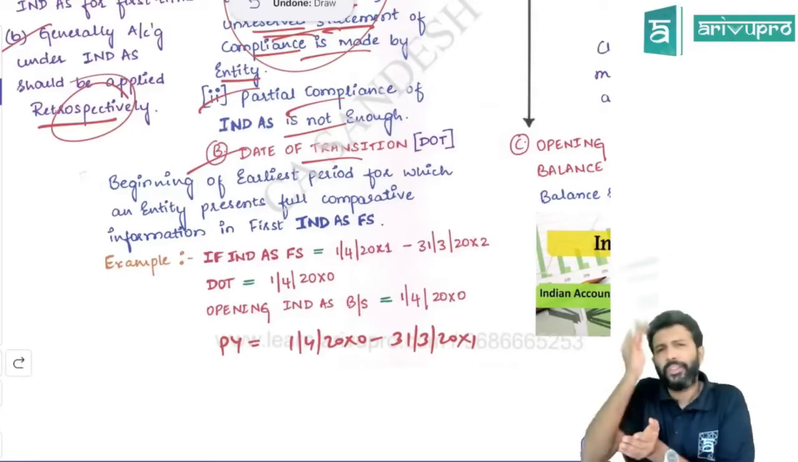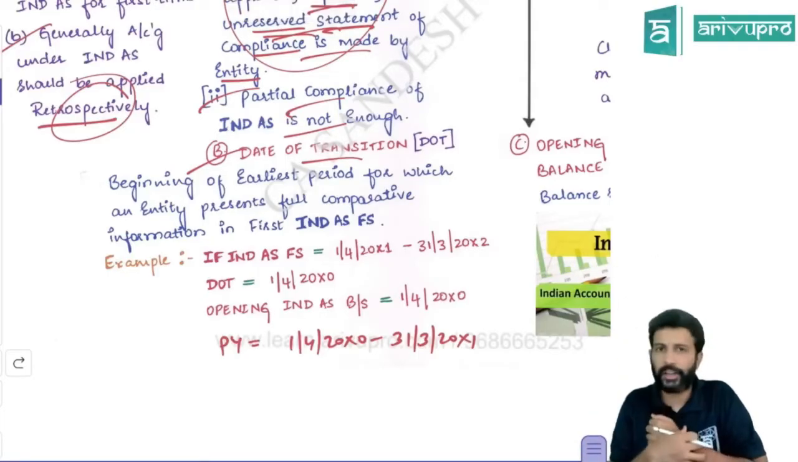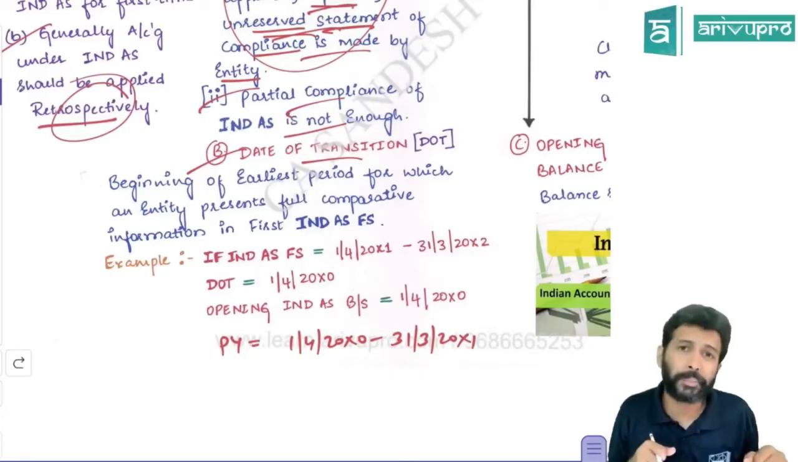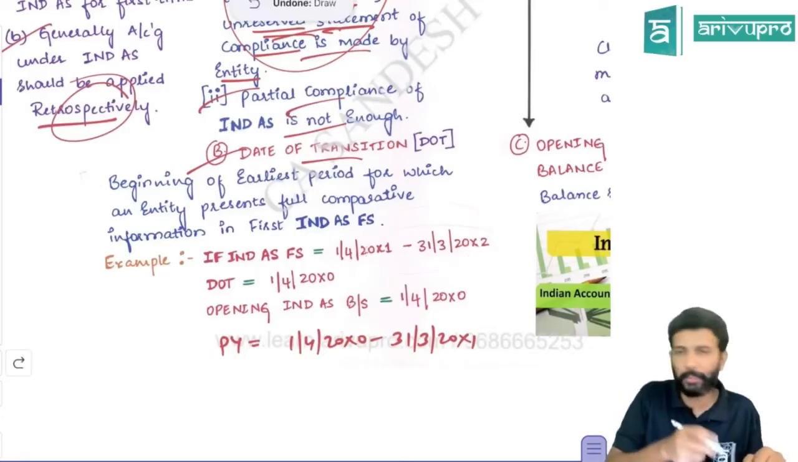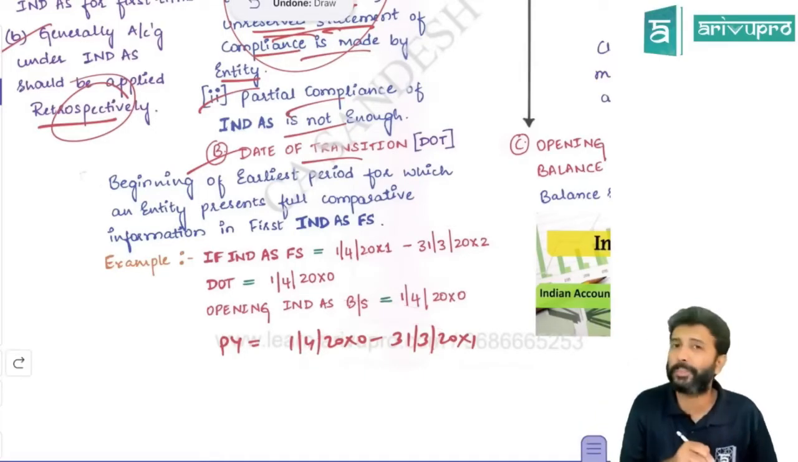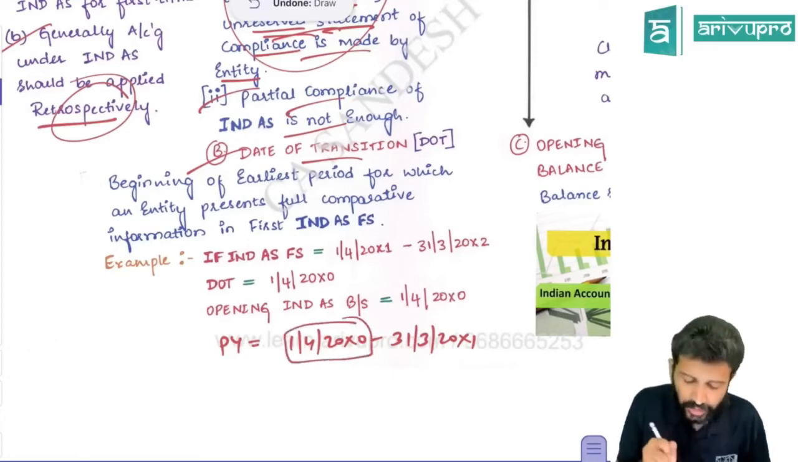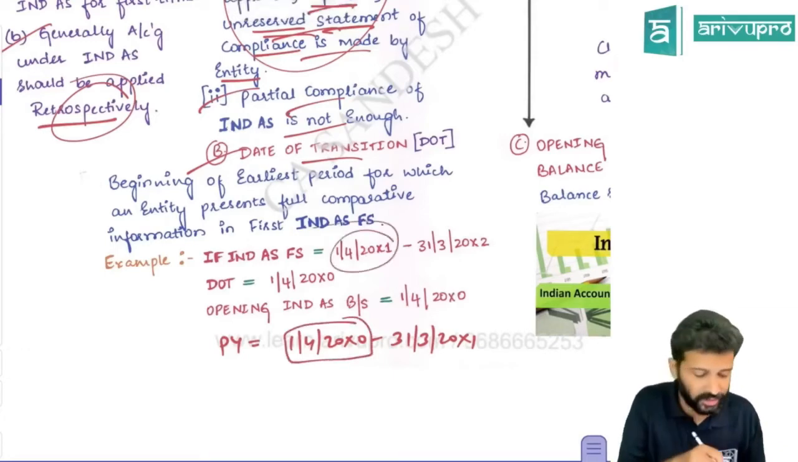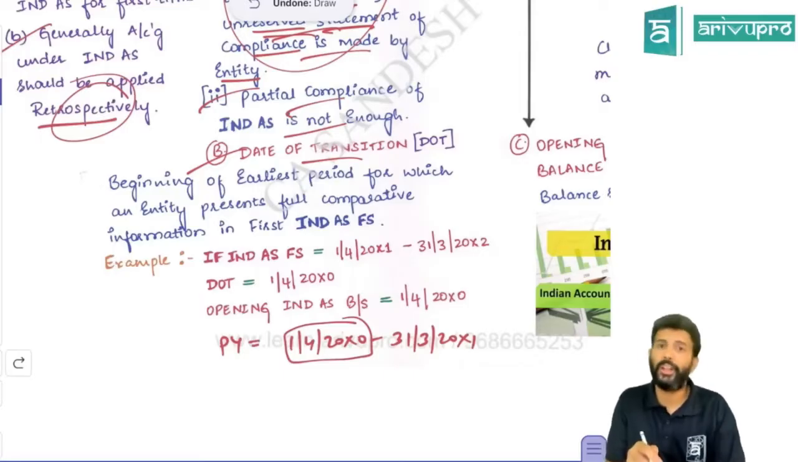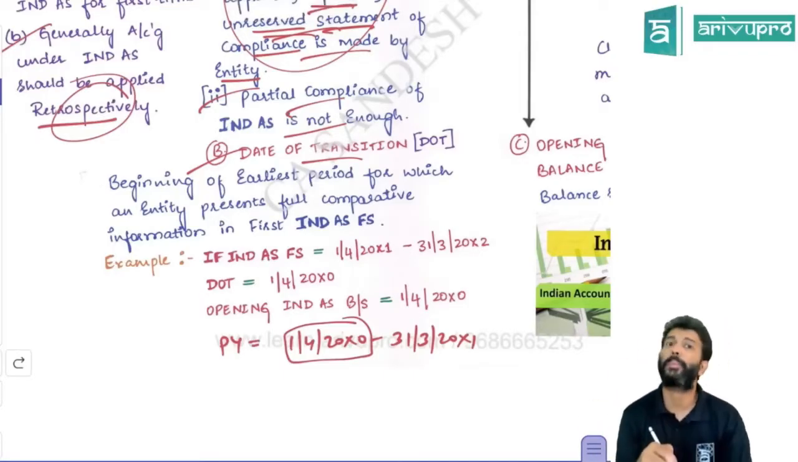So we know we don't prepare financial statements only for the current year. We also have to give comparative data. We not only give current year data, but also we need to give previous year data for comparison purposes. Previous year starts from what date? In my example, if IND AS is applicable for you from 1st April 20X1, even the previous year's financial statement you need to prepare as per IND AS.